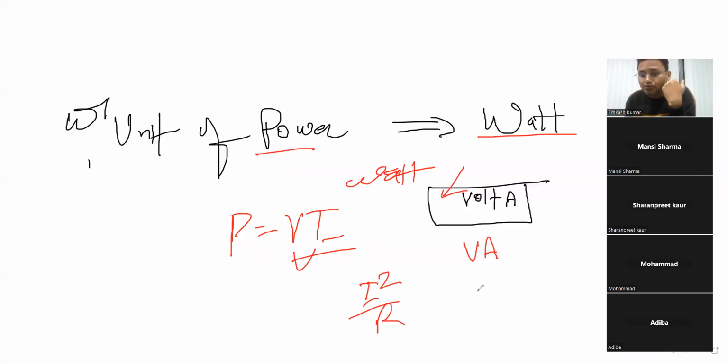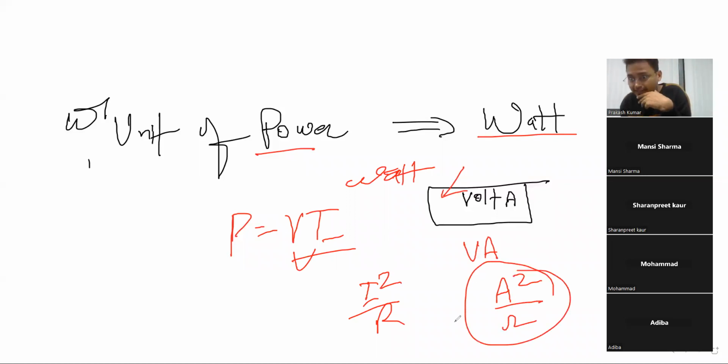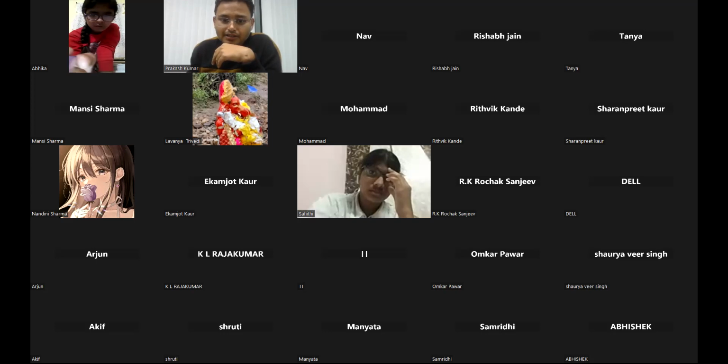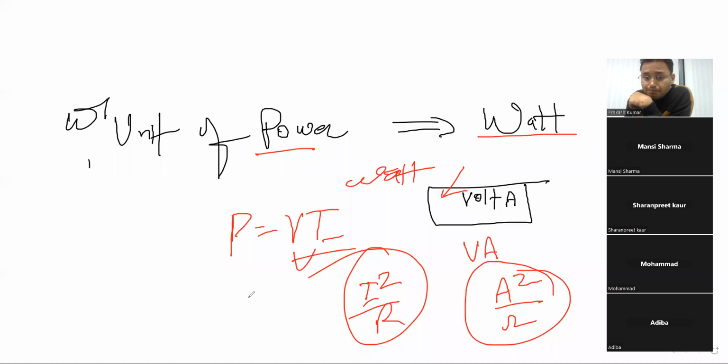You have read, right? They can give you ampere square by ohm. Then you will think whose unit is this? Oh no, this is the unit of power only. You have read this, I square by R. Getting things? Right? Sir, V square by. Definitely. Just a second. Power equal to what? Sorry. Power equal to I square R, right? Now I square R, so it will be what? Ampere square into ohm, right? Not divided by, it's into, right? So that can also be the unit.